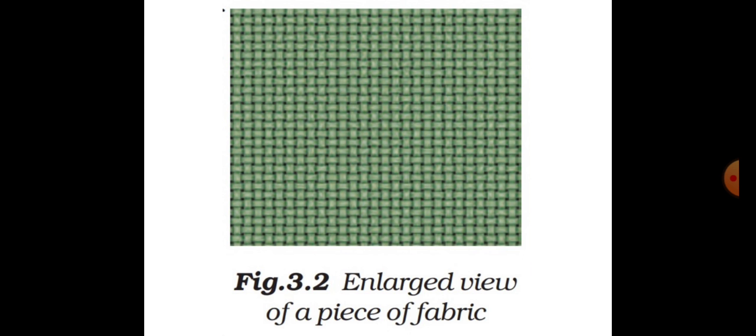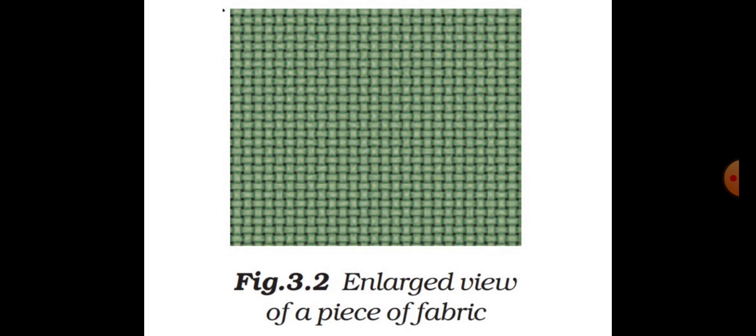Students, thread means yarn. So we find that fabrics means cloth are made up of thread or yarn which are arranged together and made a continuous piece of cloth.